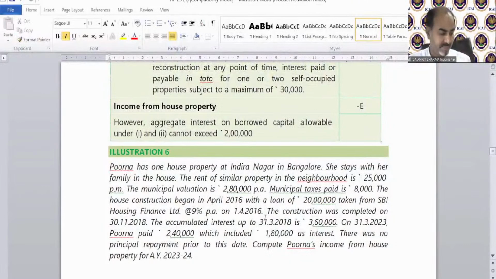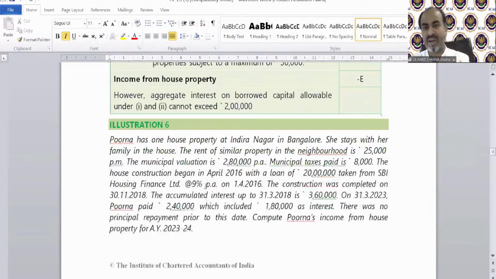Next again, illustration number 6. House property numericals have a very beautiful characteristic: the question is very huge. You can see the whole paragraph, how huge it is, and you need to solve it in like 3 or 4 points. You just need to write the GAV, and simply solve. If a paragraph-long question belongs to salary, you can imagine how long the solution is. But in house property, the paragraph is 1, 2, 3, 4, 5, 6, 7, 8, 9 lines, and we are going to solve it in only 3 or 4 lines. It is very simple. So you will tell me the case. I'll read it for you.